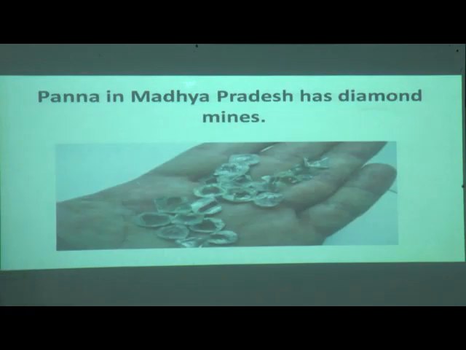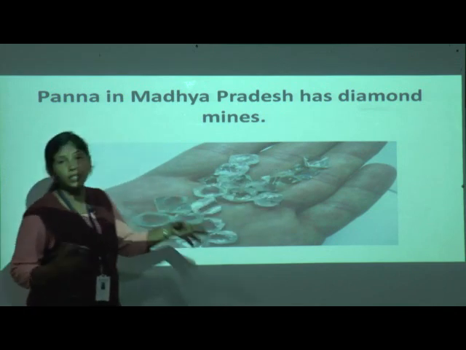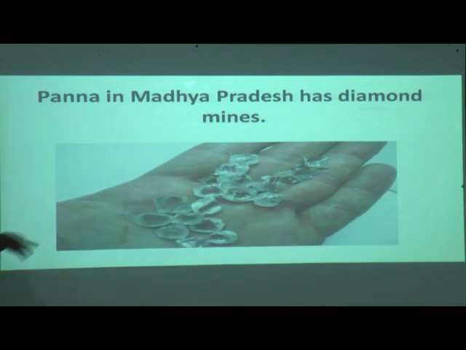Now this is diamond. From diamond so many things can be made. Diamond rings, diamond bracelets, diamond necklaces. So these are all diamonds. And it is found in Madhya Pradesh at Panna.